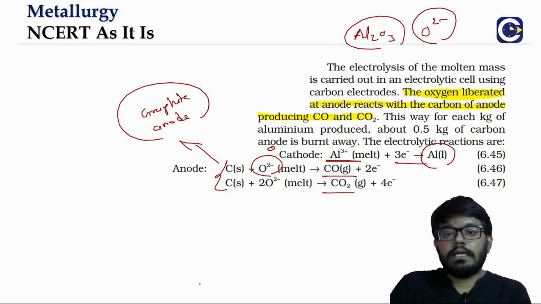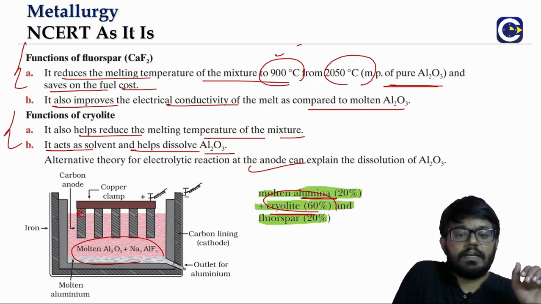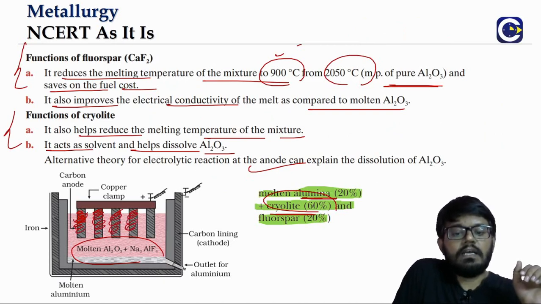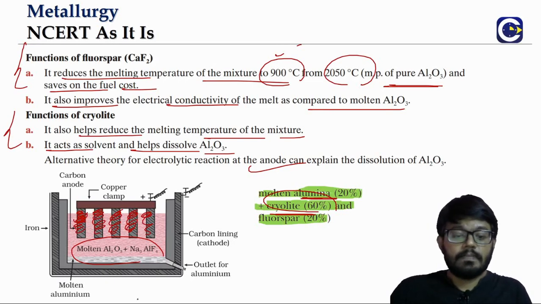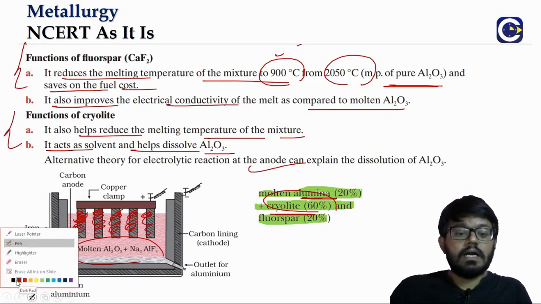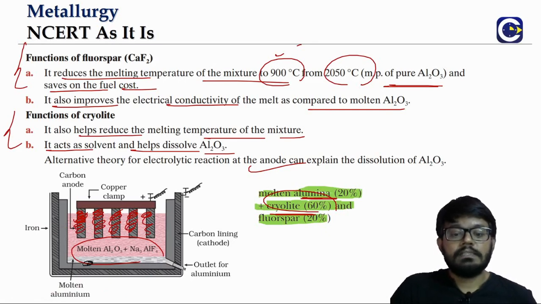Now, why do we purposefully allow this? Because it is consuming the graphite rods. After some time, we will have to replace them, and only then can further electrolysis happen. But still, why are we allowing this to happen? Where is the aluminum metal getting formed? It is getting formed inside this cell itself.